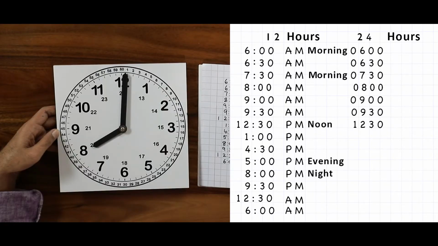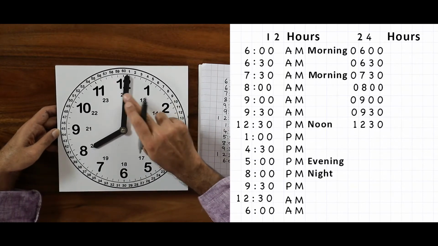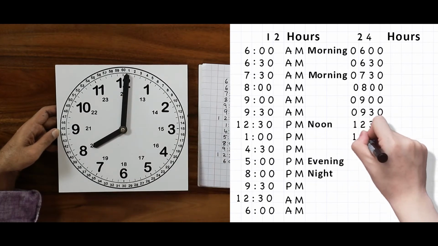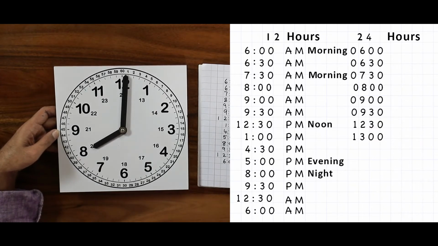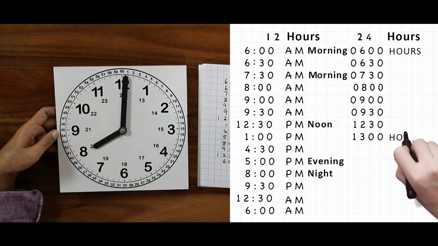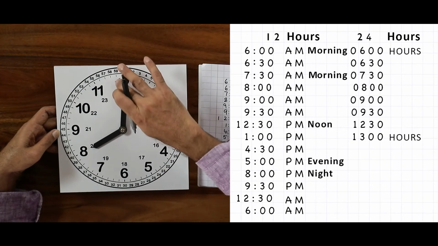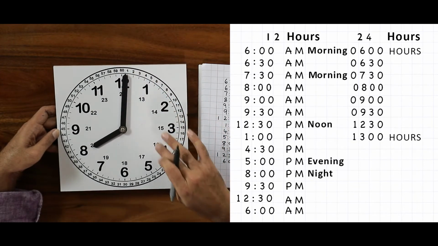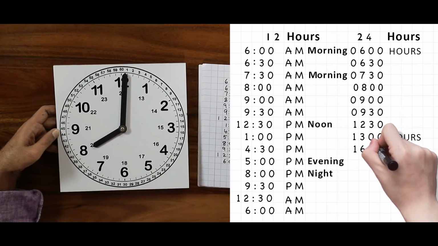Now, when it comes to 1, we add 1 to 12 and it becomes 13. When we look at this, we don't have to write AM, PM. We just write hours. 13 hours. What will be 4 o'clock? We have to add 1, 2, 3, 4 to 12. So that will be 16. 16:30 hours.